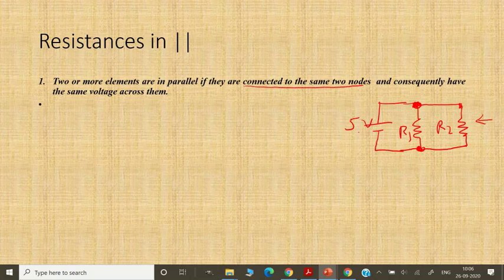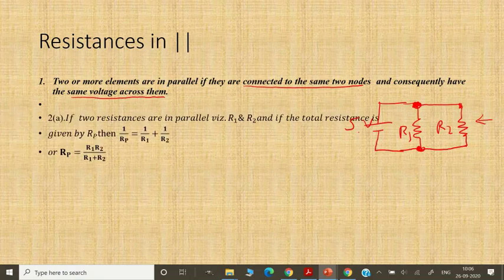So now if two resistances are in parallel, that is R1, R2, the total resistance will be what? I can write down here. If R1 and R2 are in parallel, I'll have to write down 1 by R1 plus 1 by R2, right? You all have done this in class 12. This is parallel resistance.